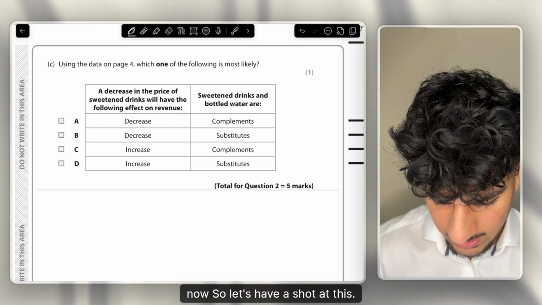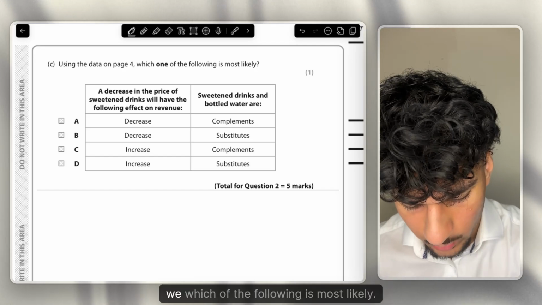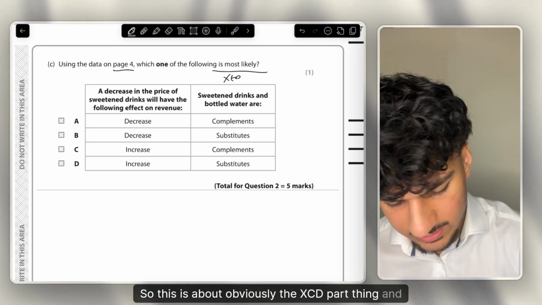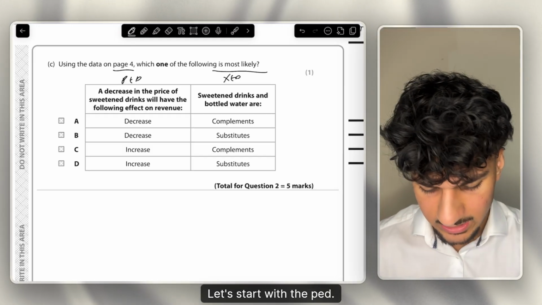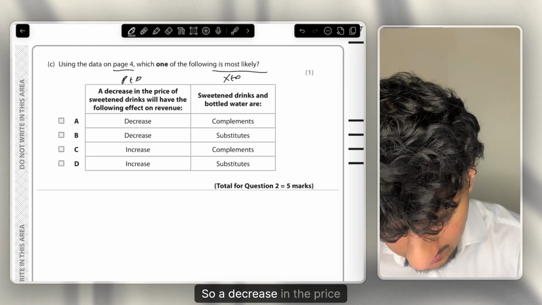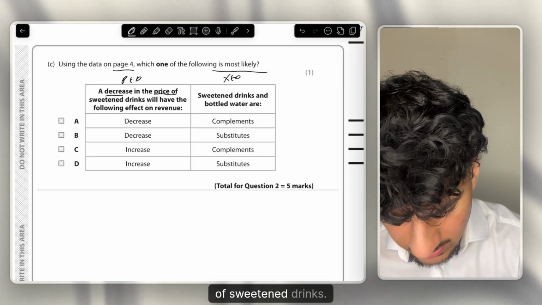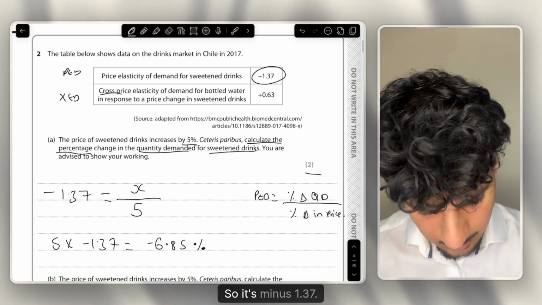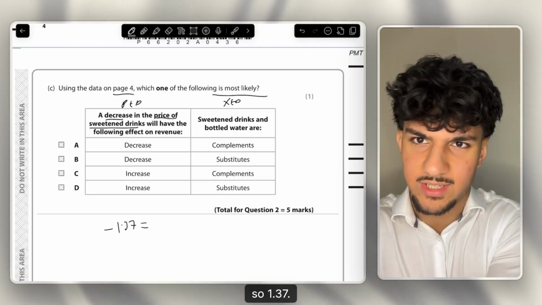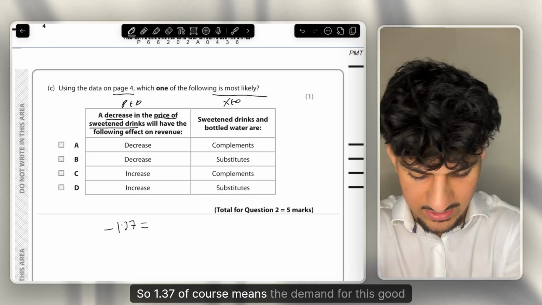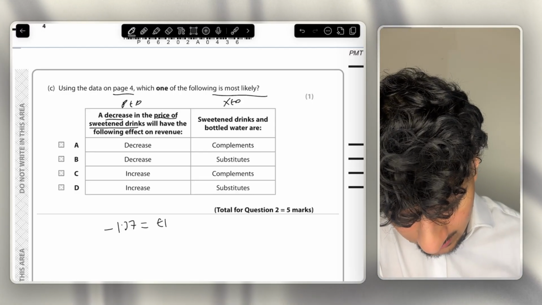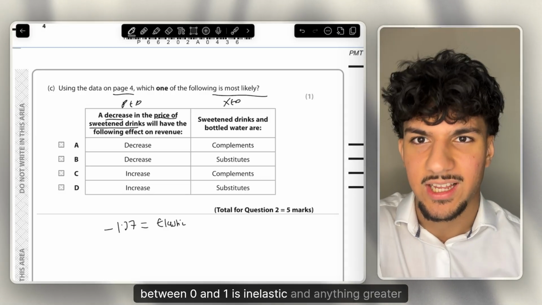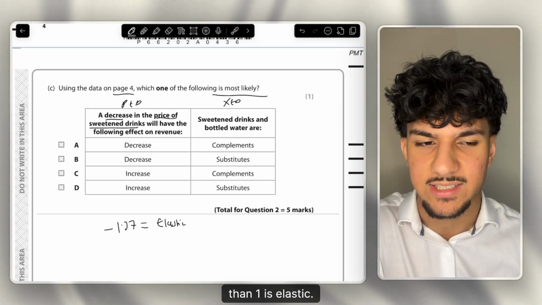So let's have a shot at this. Using the data on page 4, which of the following is most likely? So this is obviously about the XED part of things, and the PED. Let's start with the PED. A decrease in the price of sweetened drinks. Let me just quickly remind myself what the PED of sweetened drinks is. It's minus 1.37, which of course means the demand for this good is elastic. Again, a little reminder: between 0 and 1 is inelastic, and anything greater than 1 is elastic. So now let's put in the scenario.